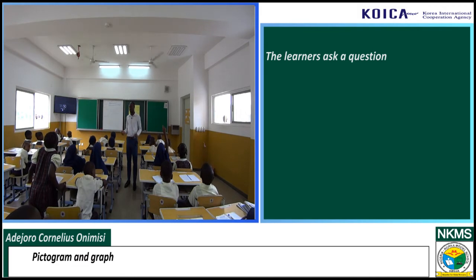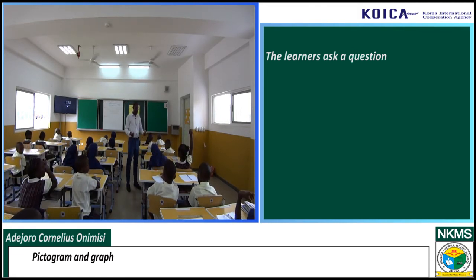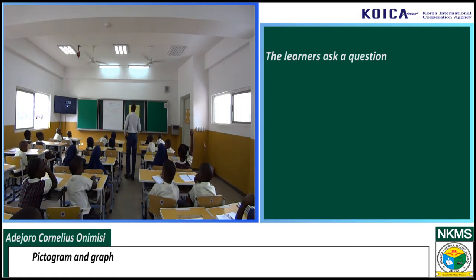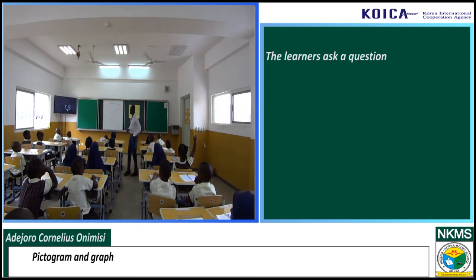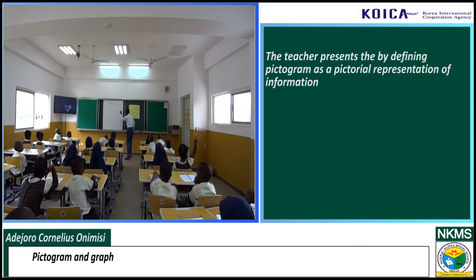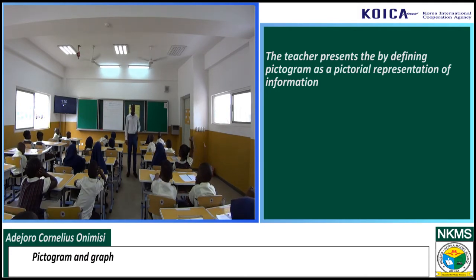That is what I've just said. She said, why do we need pictogram? It's the same question. Yes, your question. She said, what is pictorial? You understand? Pictorial is anything that is represented using a picture.